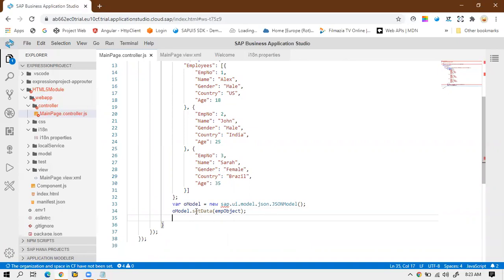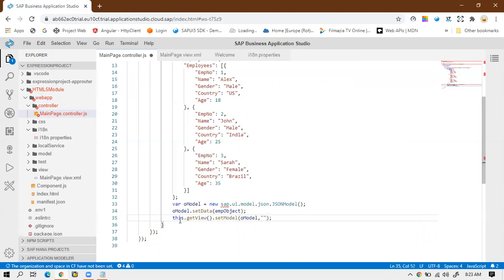Once the data is set inside the model, I have to also set this model on the view. For setting this model on the view, I will write simply this.getView().setModel. I will pass the instance of the model, oModel, comma, and I will give a name to this model.